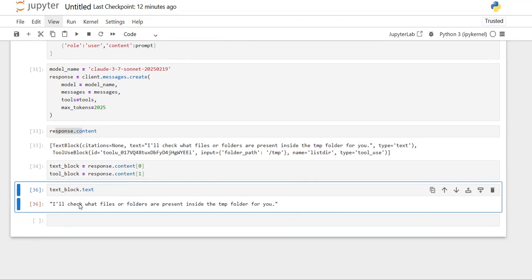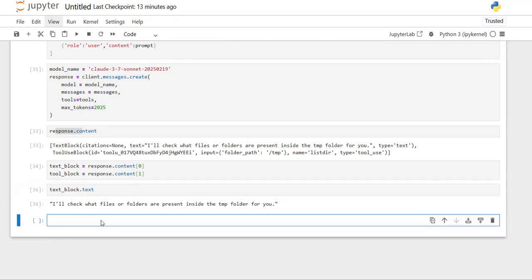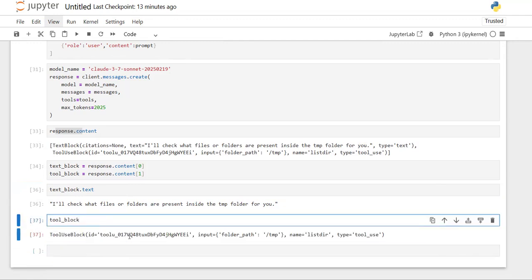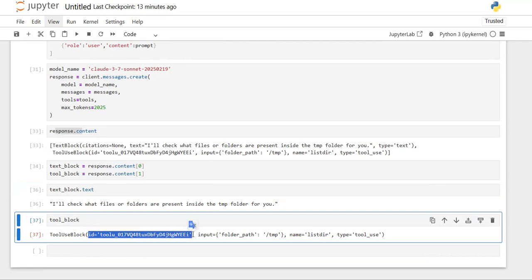Okay, so it is just providing me the context of what this is going to do. And let's see the tool block, what this tool block will contain. This tool block contains some unique ID and some input and some name, that is a tool name. And type, you can see tool use. So it's not a text type, it's a tool use type, right? Yes. So we need to make use of this list dir tool by passing this input